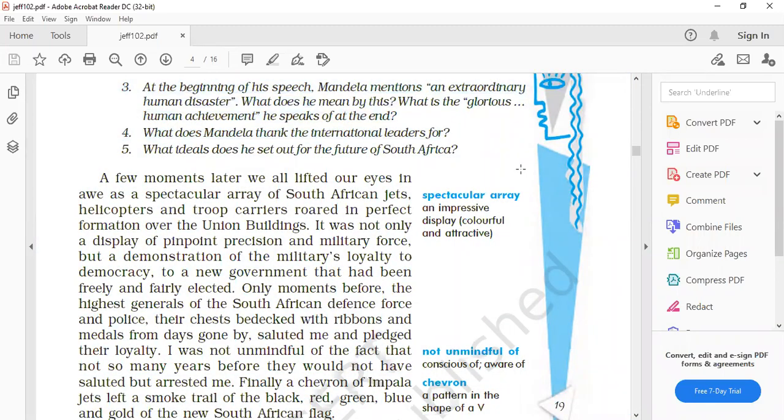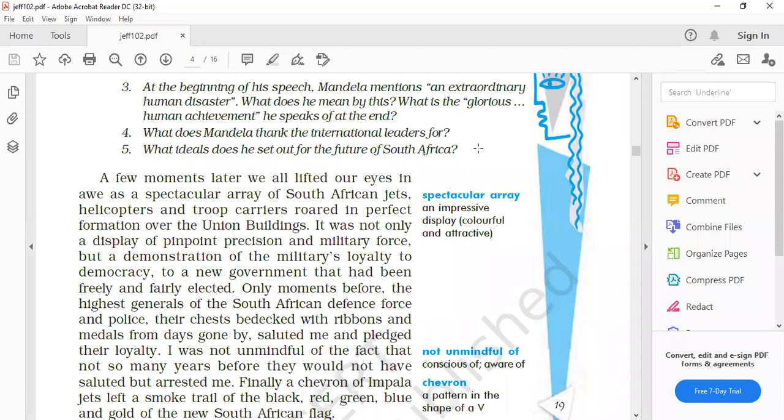They were not allowed to sit together. They had to sit separately. You can say they were curtailed of their basic rights. They were not given their basic rights, so they were exploited. That's why it is referred to as an extraordinary human disaster.